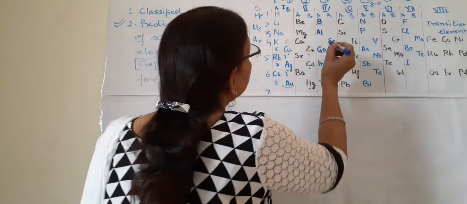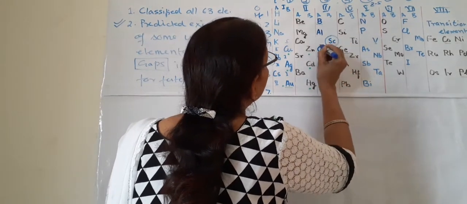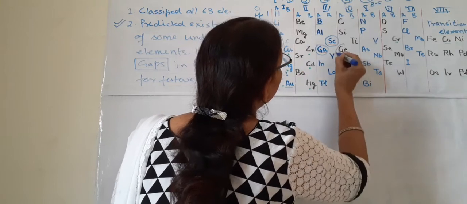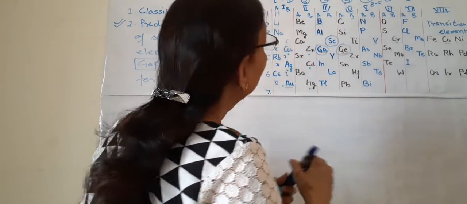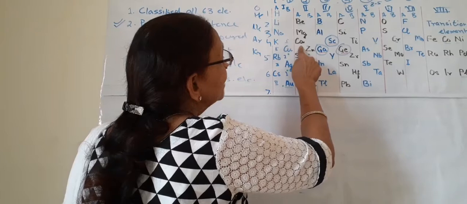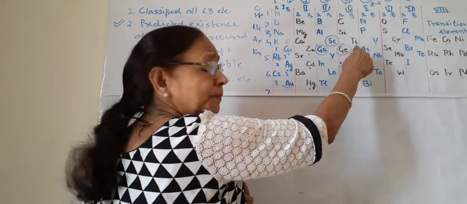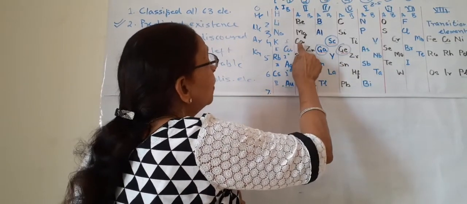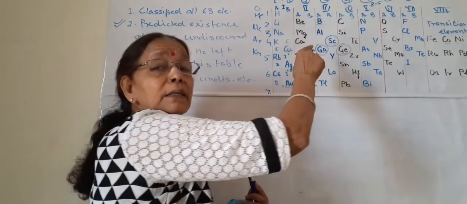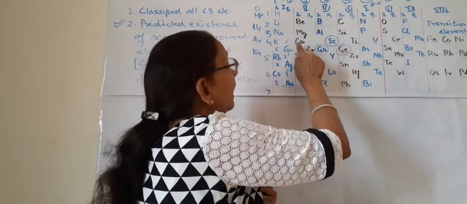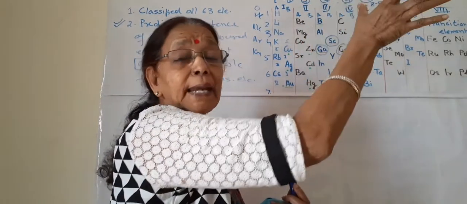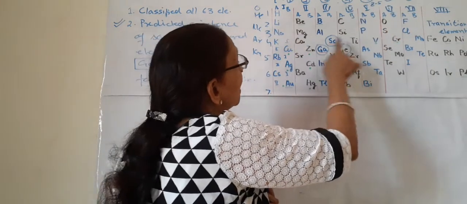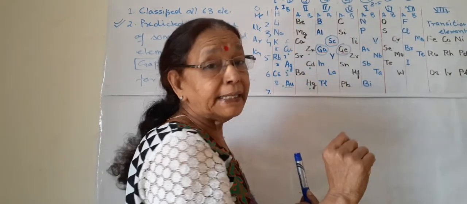So you can see these: gallium, germanium. After calcium there is titanium, and he saw that there is a big gap between the atomic mass of calcium and titanium.